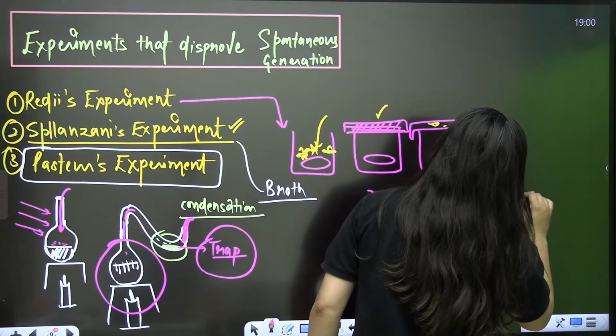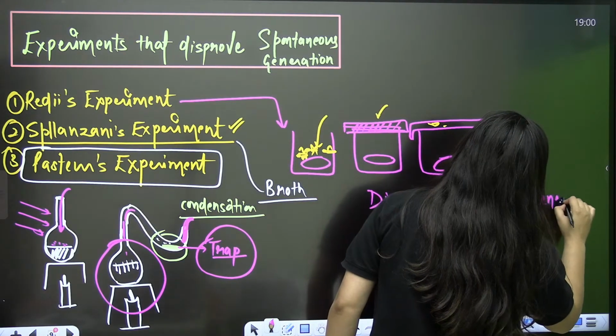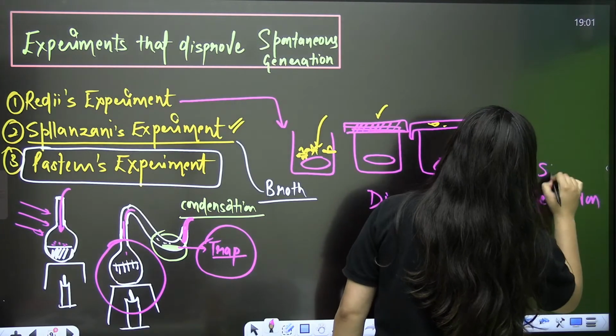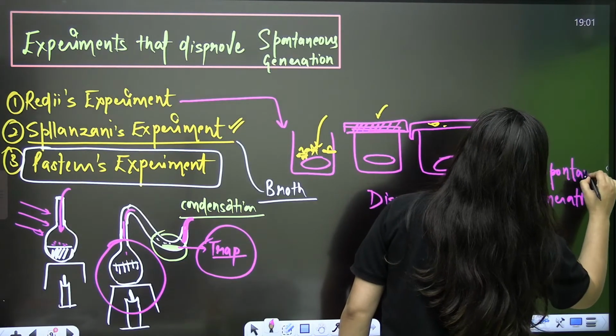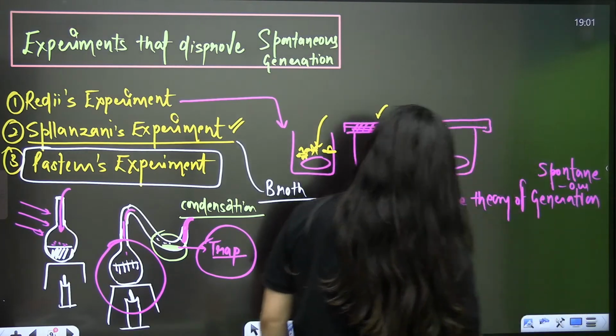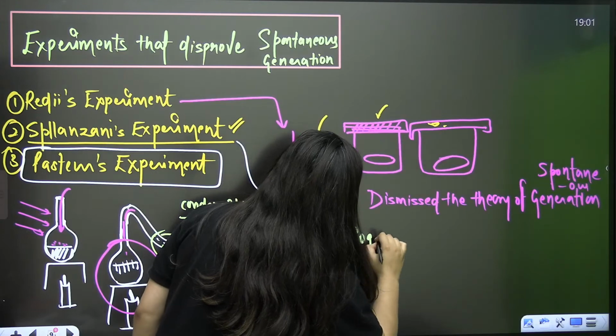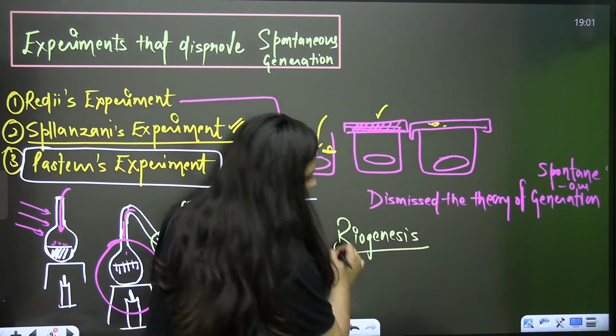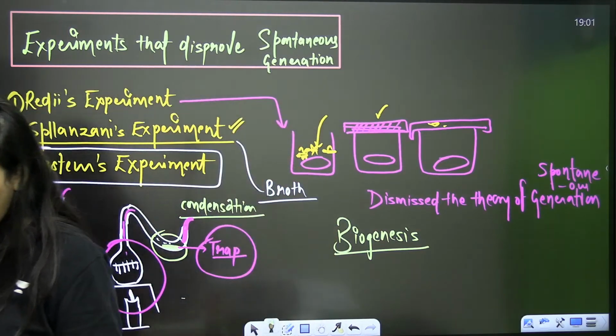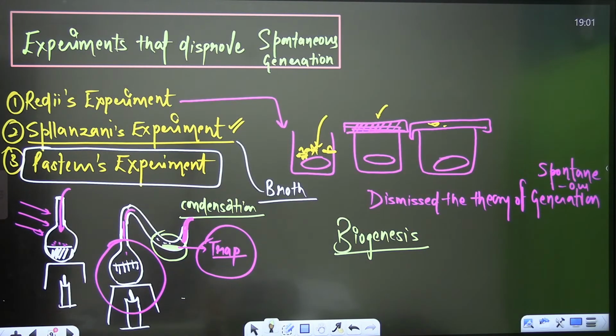Are you getting it? They dismissed the theory of spontaneous generation. Clear? And they have given the theory of biogenesis. Louis Pasteur and others have given the theory of biogenesis. Redi, Spallanzani and Pasteur independently gave this theory.